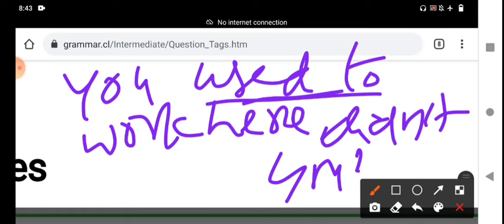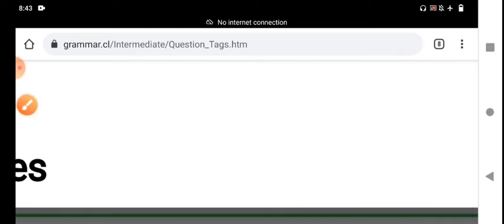When the sentence contains used to, we should use the negative tag with the helping verb did. Why? Because it indicates the past habit, not present.